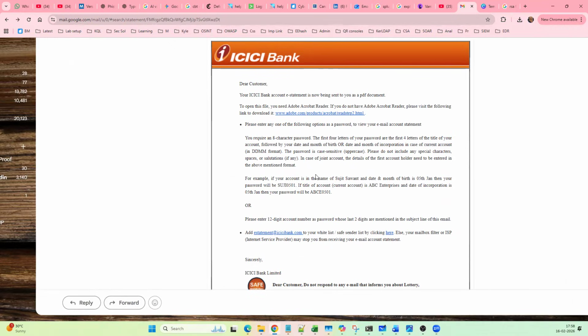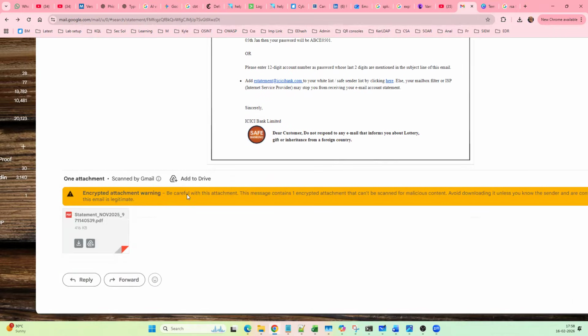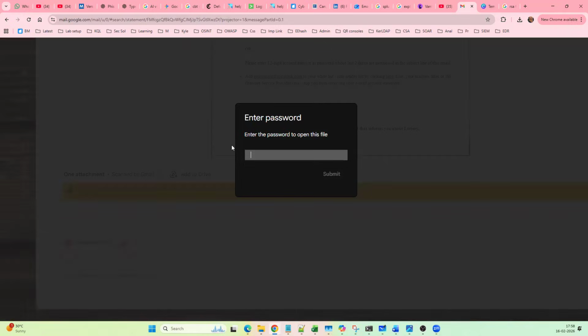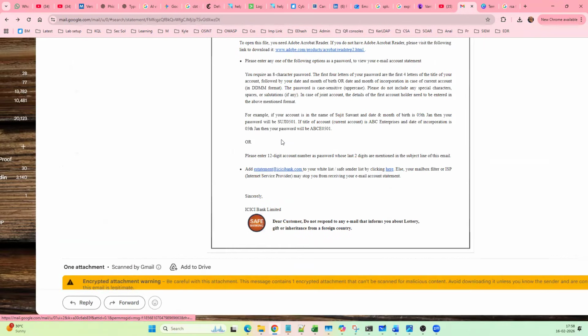To unlock or decrypt the statement the bank is sending to you, you need an 8-character password. You can see the instructions clearly: the first 4 characters will be the name on your bank statement, and the last 4 will be your date of birth and month of birth. This is a standard for all customers.